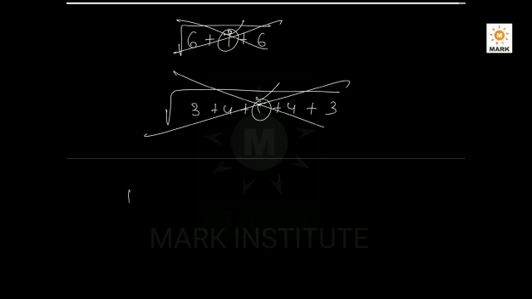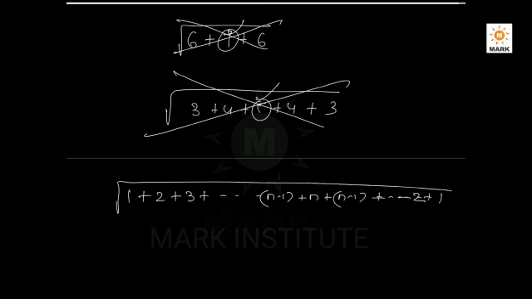Starting from 1 plus 2 plus 3 and so on up to n minus 1 plus n and then n minus 1 and so on up to 2 plus 1. If I take the square root of these numbers, then you will get n as the square root.